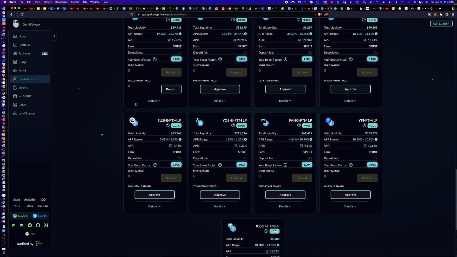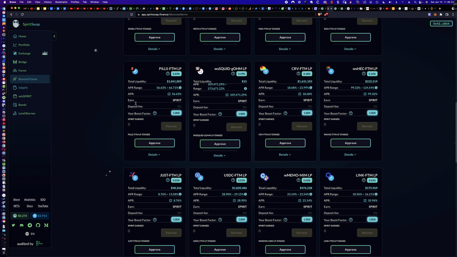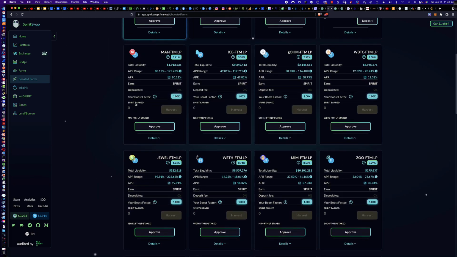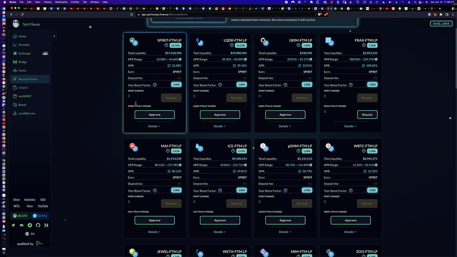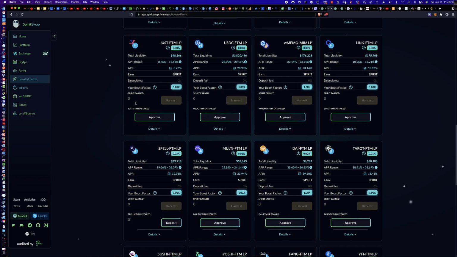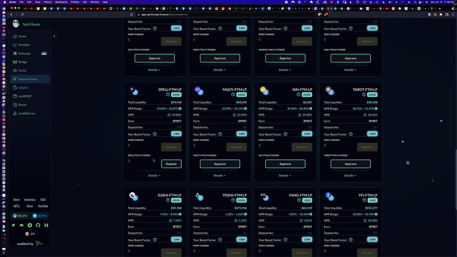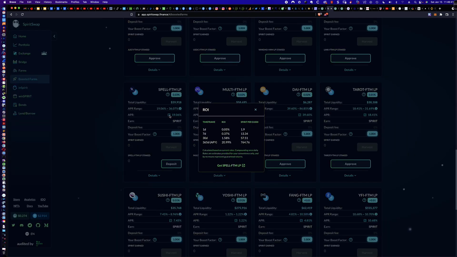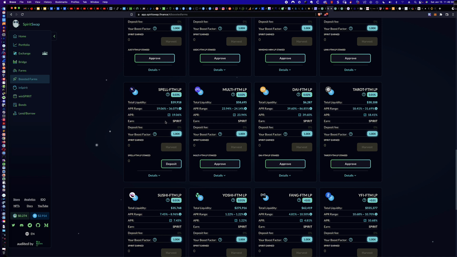So a couple of things to note, and I think I flew right by the Spell. And where did it go? I think I'm missing it here. Hold on, give me 1 second. I went too fast. Here it is right here. So again, 2 things to note. The APR is 19.06%. You can click on the calculator here. It's going to give you an idea as to what you would look to earn if you put $1,000 into the pool, in these time frames, given the current APR.